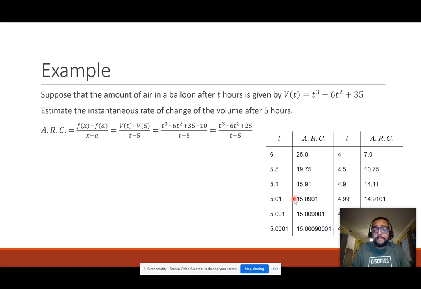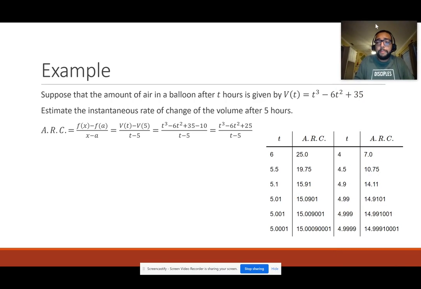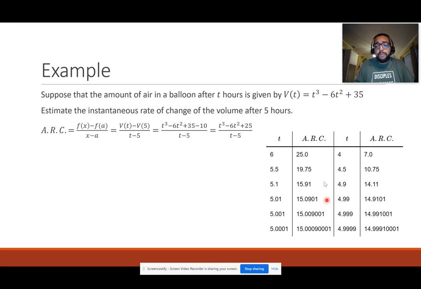Let's try the other side. Here, 4, 4.5, 4.9, 4.999, and so on. And here, 7, 10, 14, 14.91, 14.991, and so on. If you notice, on this left side it's slowly approaching 15, and on this other side it's slowly increasing to be 15 as well. So that would tell us, and I'll try to write it, it's not going to be pretty, the instantaneous rate of change.